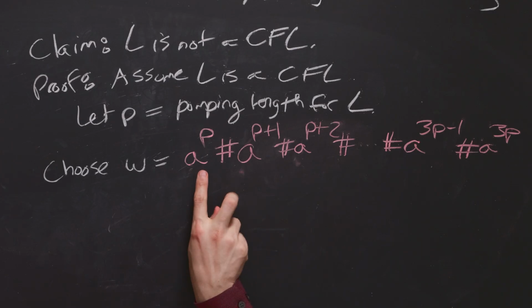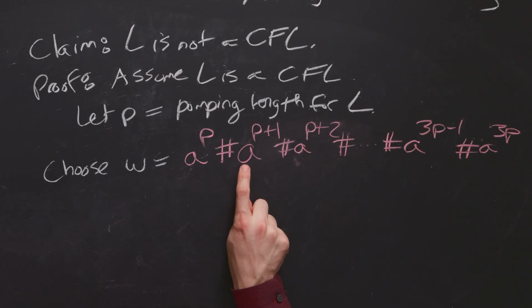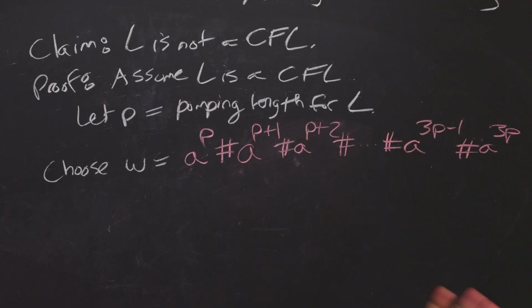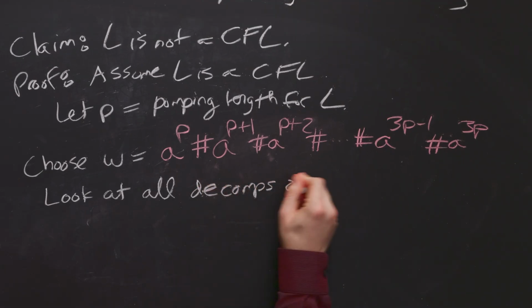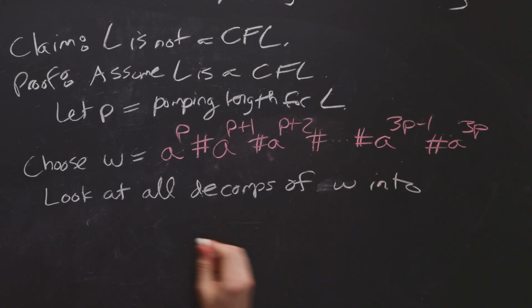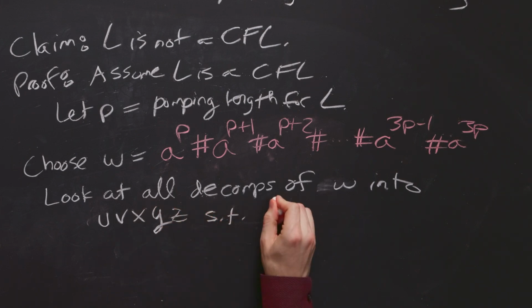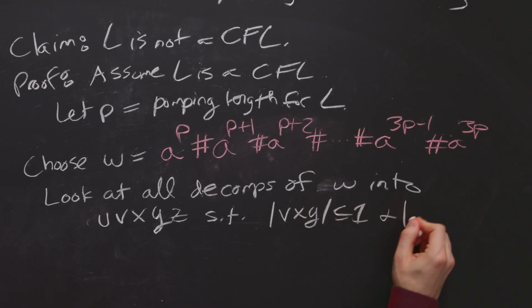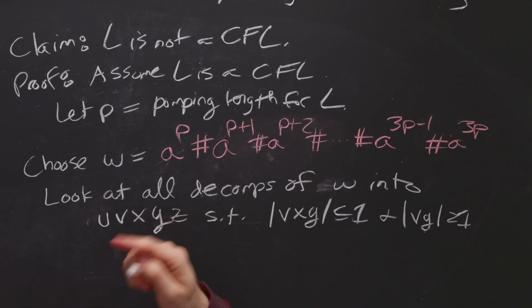But in principle, we can have some of the pumped portion be in the a portion, say in this segment, and then some of it be in this segment here. That's totally possible. So let's look at all possible decompositions and see what happens. What are all the possible decompositions of w, let's make a better w here, into those 5 pieces, such that the length of vxy is at most p, and the length of vy is at least 1. In other words, v and y, one of them is not empty.